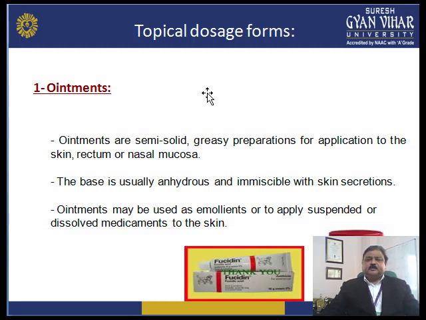Then next we will come to the topical dosage forms. Ointments are commonly used dosage forms. These are semi-solid greasy preparations for application to the skin, rectum or nasal mucosa. The base is usually anhydrous and immiscible with skin secretions. Different types of bases can be used: hydrocarbon bases like liquid paraffin, soft paraffin and hard paraffin, and emulsified bases are also available.